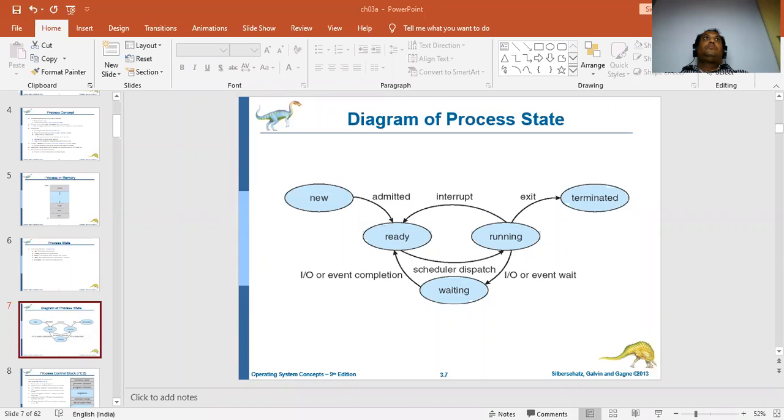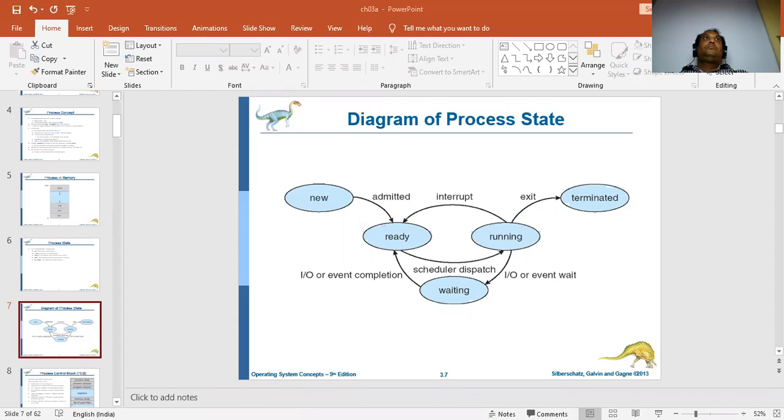Suppose there is any interruption, if a process has to be interrupted, then it will interrupt the process and it will go back to the ready state once again. So it will go back to the ready state only if it is interrupted.